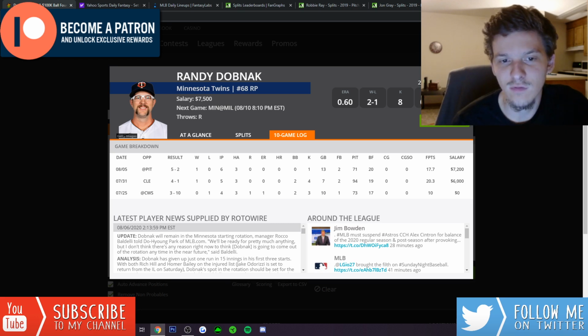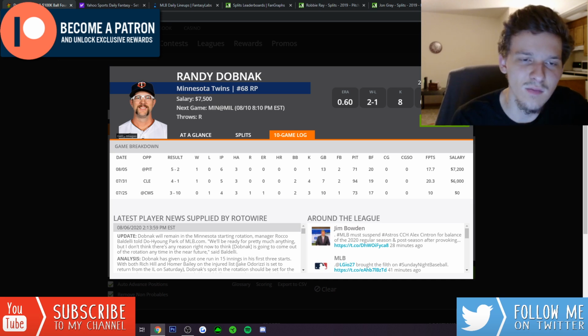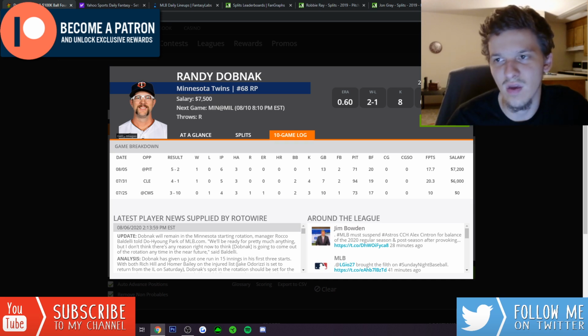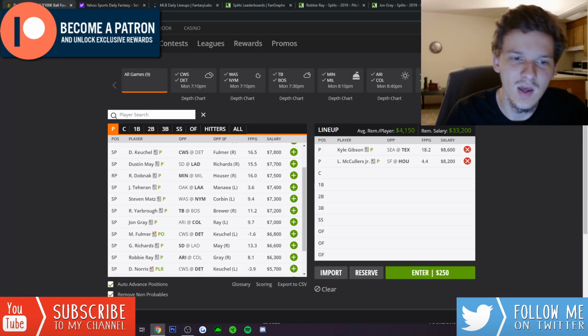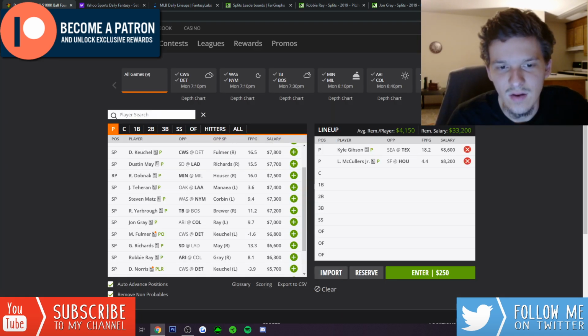Dobnak's been good his last few starts against Cleveland and against Pittsburgh. 20 DraftKings points, 17 DK points. Not a guy that really gets a ton of strikeouts. Only 3, 4, and 1 strikeout through 3 starts. But this is a Brewers team that has kind of struggled this season. Dobnak's only 7,500. You could go there, but that's probably it for me.